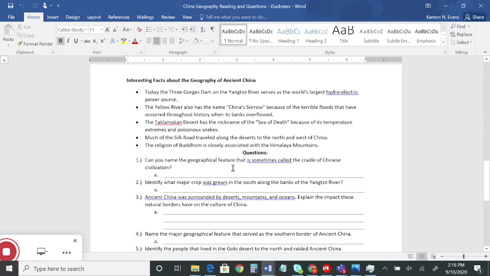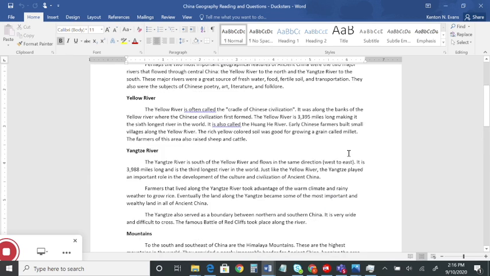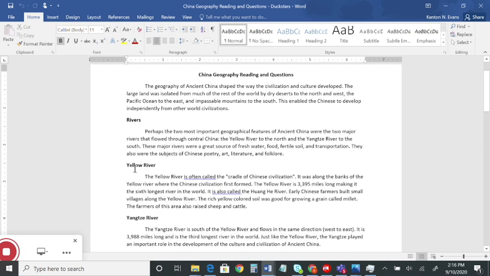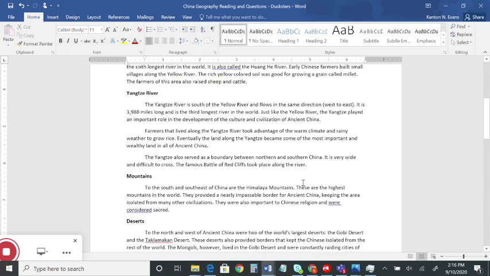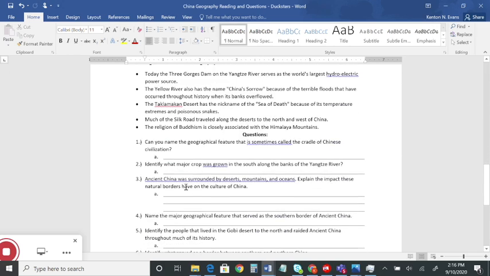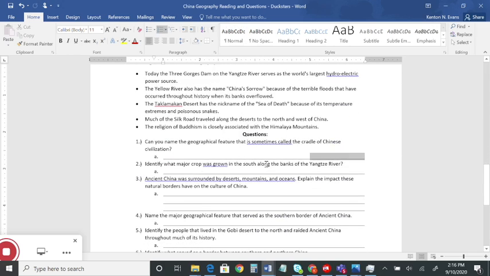So, first question, for example, can you name the geographical feature that is sometimes called the cradle of Chinese civilization? So I'm going to go up here to the top, and as I'm reading, I see under the Yellow River section, it says the Yellow River is often called the cradle of Chinese civilization. So I see that's my answer right there. So I'll highlight that. If I want to put it in my own words a little bit here, I'm going to write